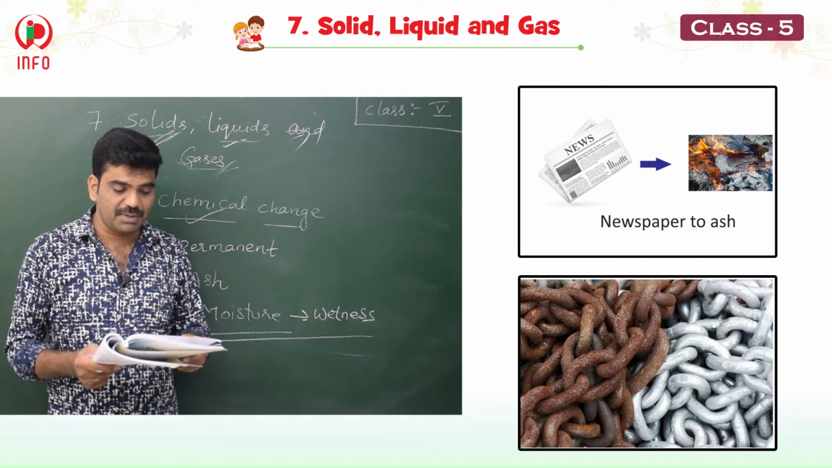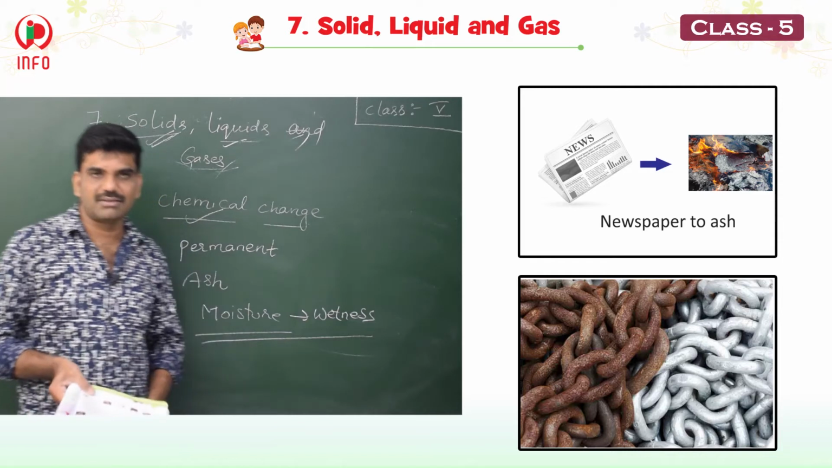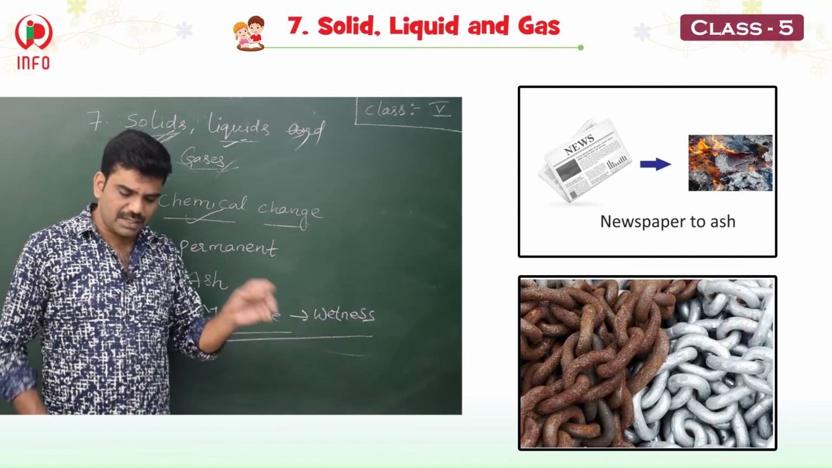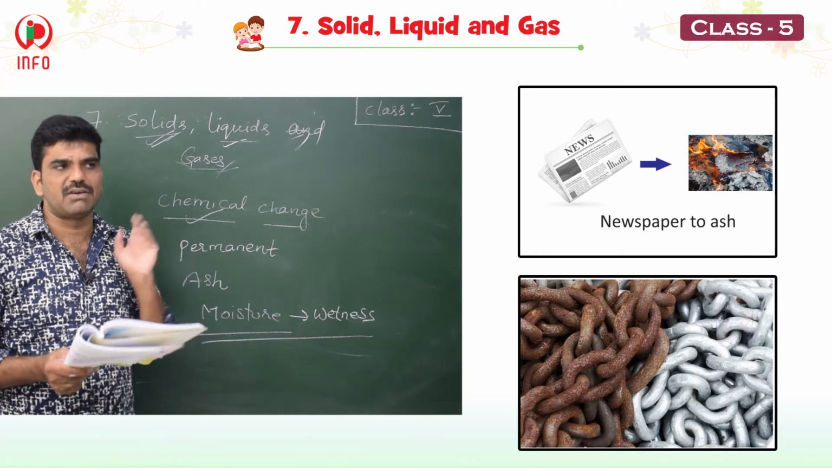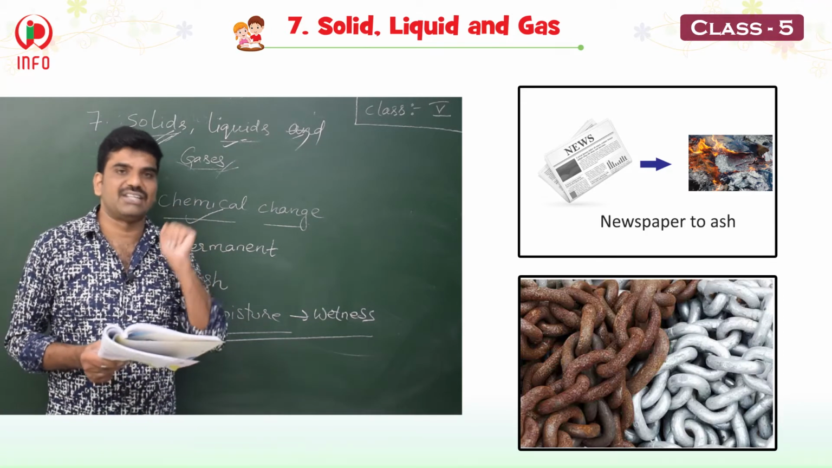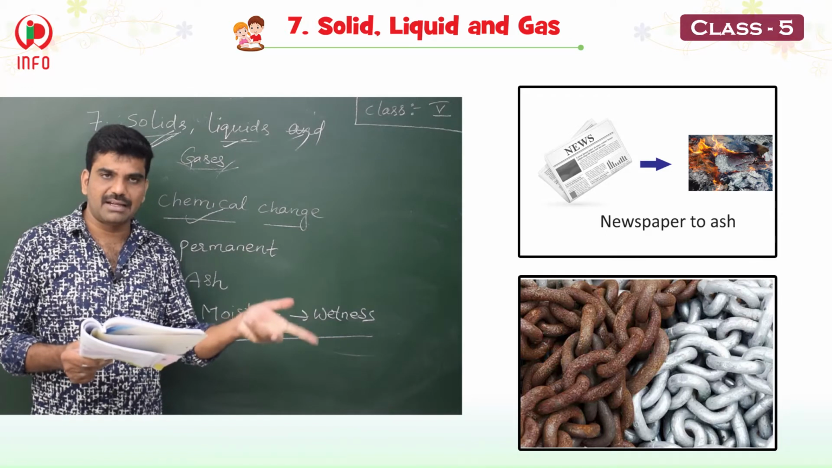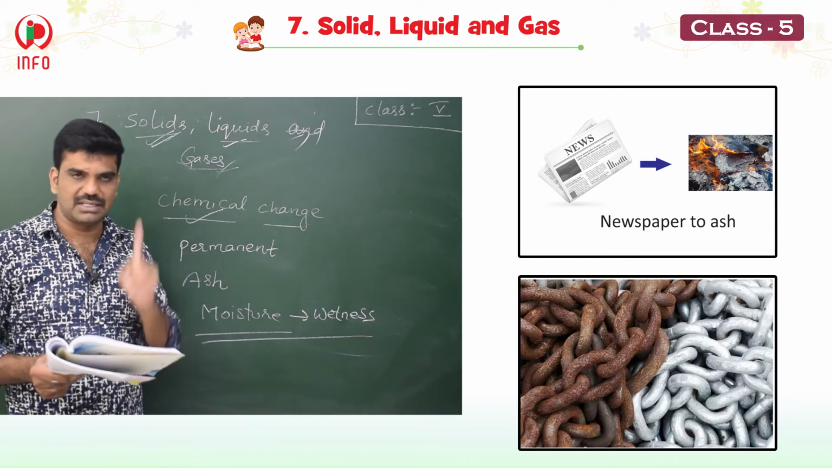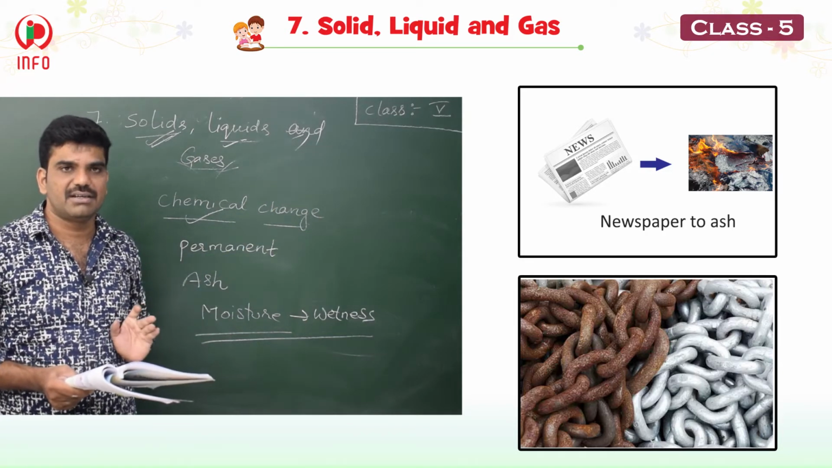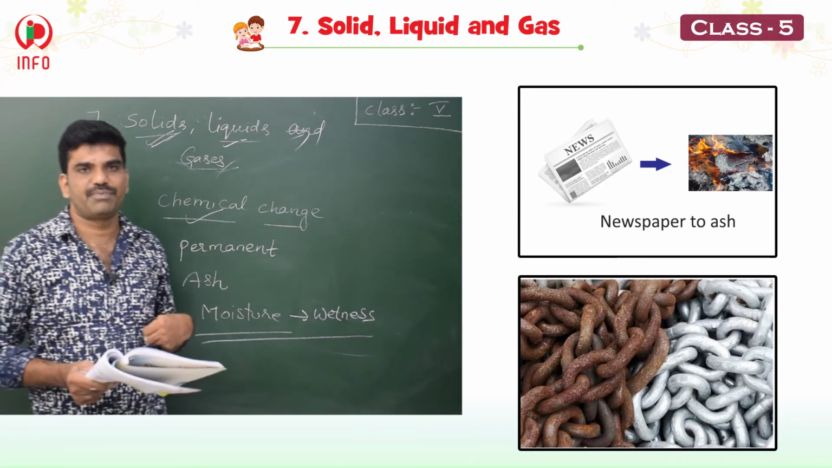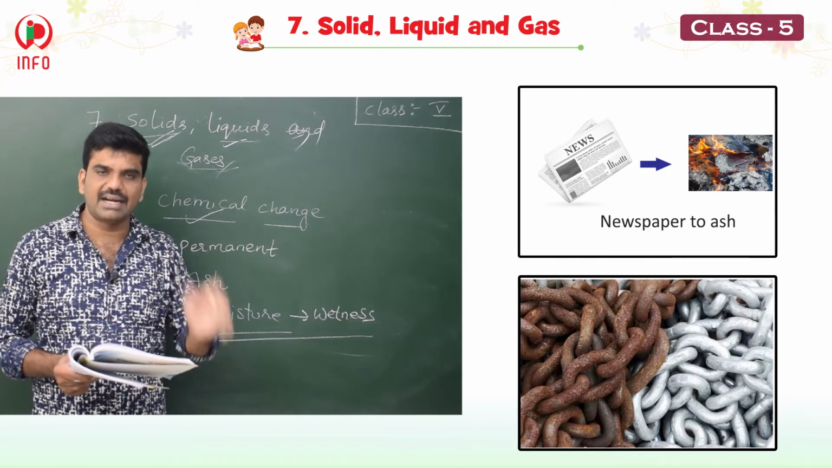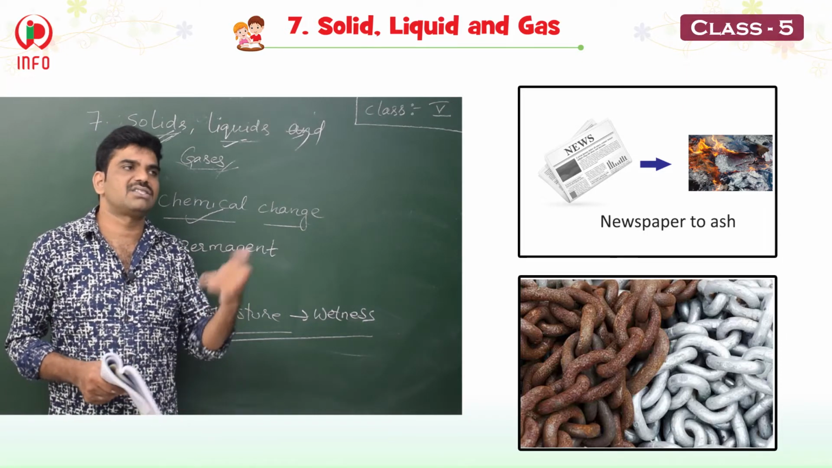The rust cannot be changed back into iron. So can the iron be formed from the rust once again? No. So once again I repeat, when you burn a piece of paper, after burning you will get ash. The molecules of paper are entirely different from the ash. That is one. And the second one is when iron is exposed to moisture. That means when water is dropped on the iron, it starts to rust in contact with iron and water.